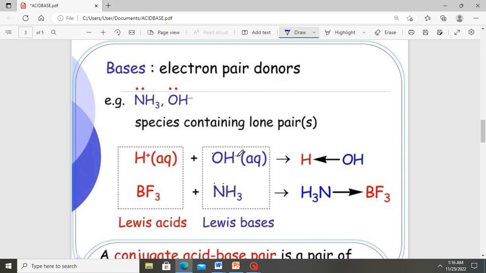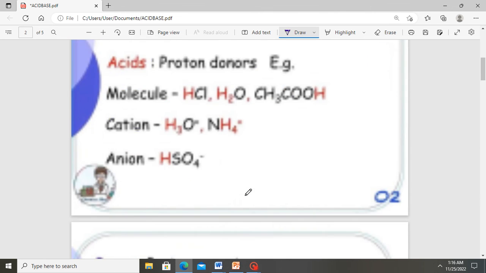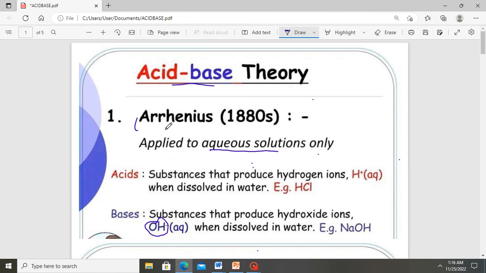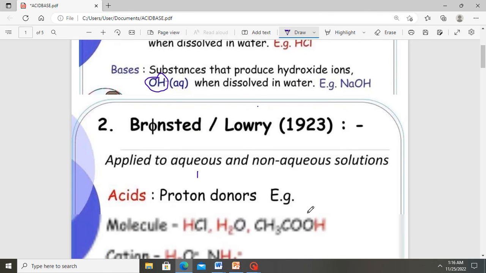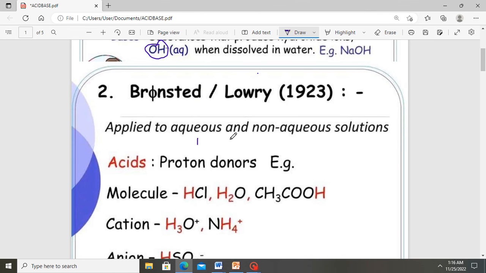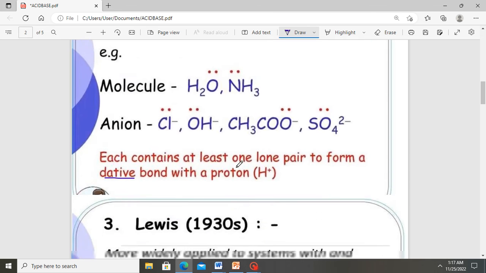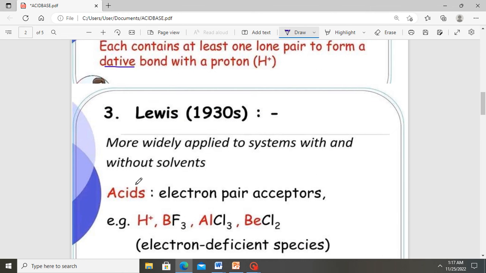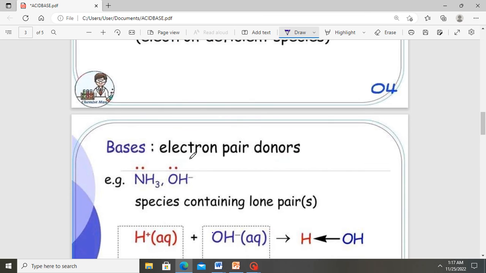So these are the three main definitions of acids and bases given by three scientists. Arrhenius said acids and bases produce hydrogen and hydroxide ions in solution. Bronsted says that acids are proton donors, whereas bases are proton acceptors. And Lewis says that acids are electron pair acceptors, whereas bases are electron pair donors.